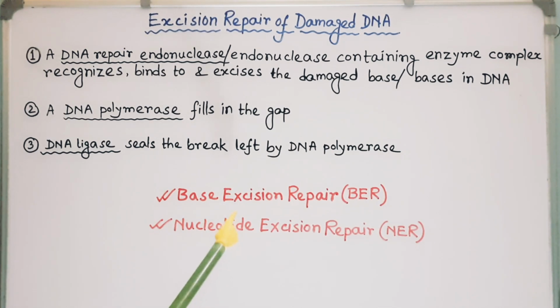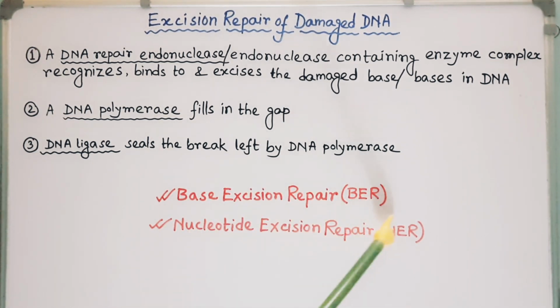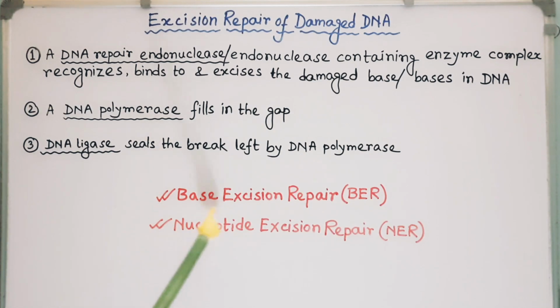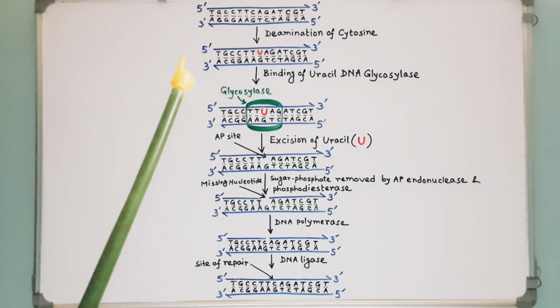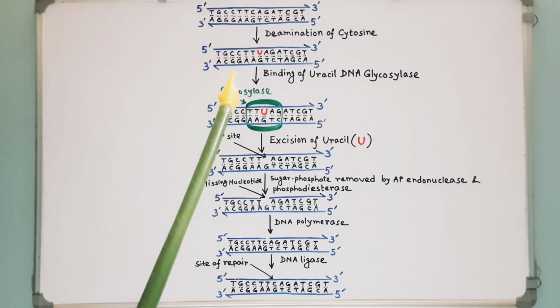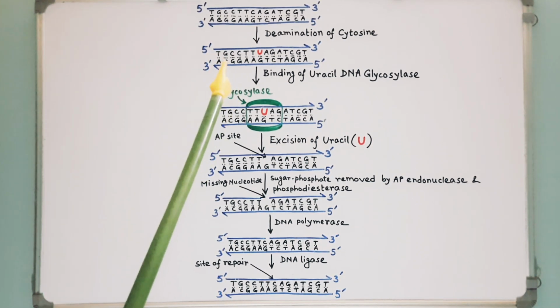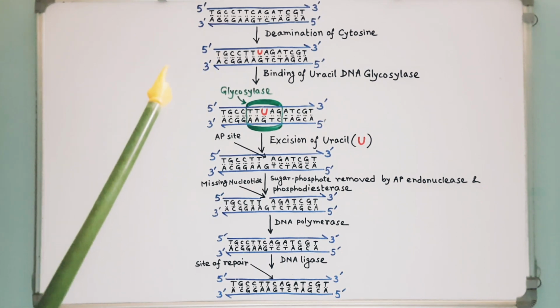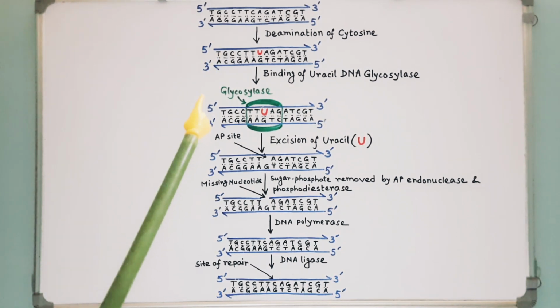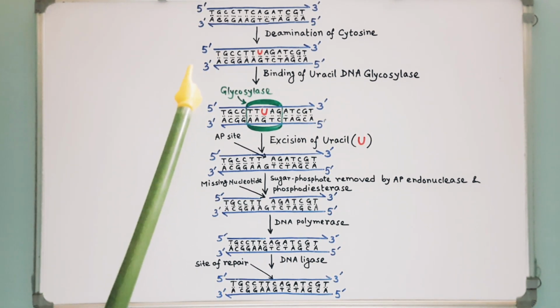Both excision pathways are operative in the dark and both occur by very similar mechanisms in E. coli and humans. So first I will discuss base excision repair mechanisms. After DNA proofreading by DNA polymerase, base excision repair is the most important mechanism used to remove incorrect or damaged